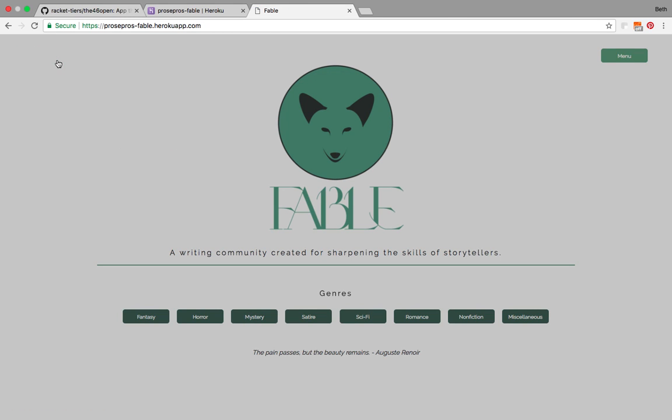Fable was made with a few different technologies. We have HTML, we made it with CSS, JavaScript, Connect.js, Node.js, Express. We used Handlebars, Postgres, body parser, and we deployed to Heroku. And we also used GitHub. And Fable, that's Fable.